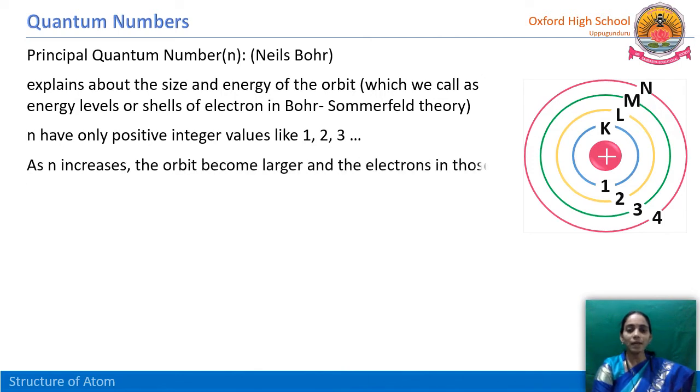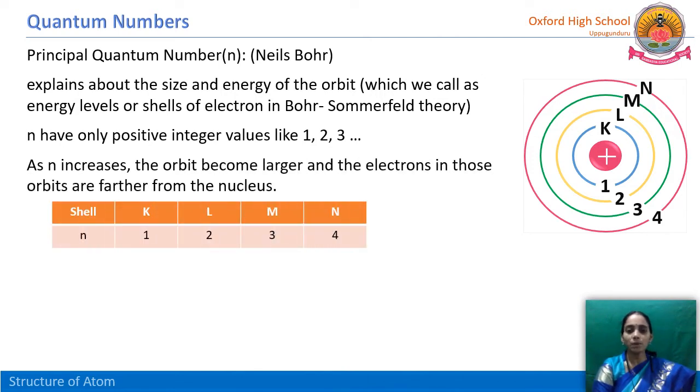If the n value increases, the orbit becomes larger and the electrons in this orbit are farther from the nucleus. This means if the n value increases, see here, the n values are continuously increasing. The first orbit has n value 1, the next one 2, next 3 and the next one 4. So if the number n increases, the orbit size also increases.